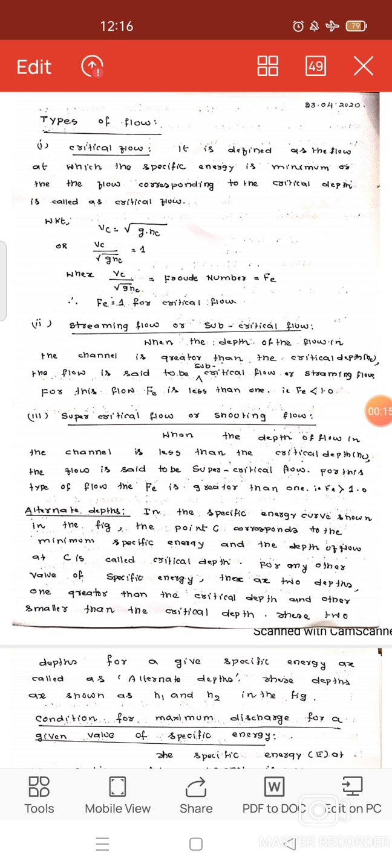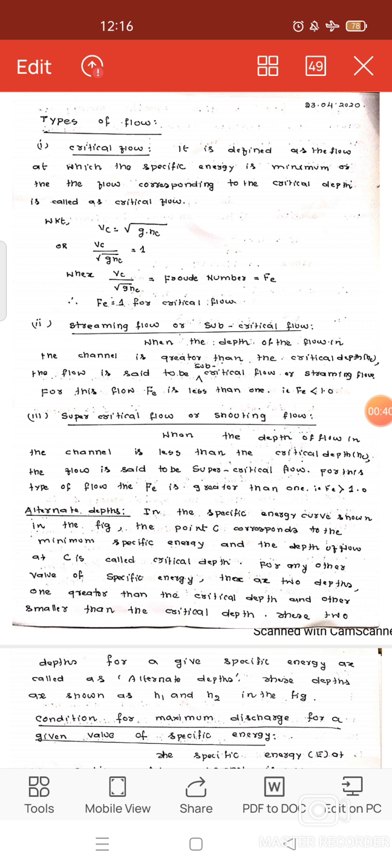Critical flow is defined as the flow at which the specific energy is minimum, or the flow corresponding to the critical depth. The critical flow will be represented in terms of Froude number. We know Froude number is the ratio of inertia force by the gravitational force. If you are identifying the flow as critical, then the Froude number value is equal to 1.